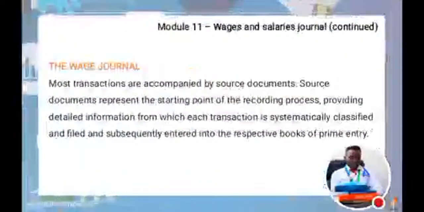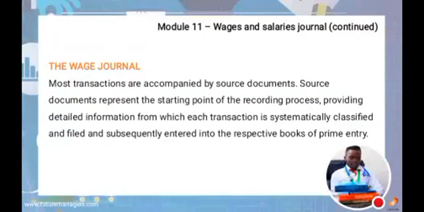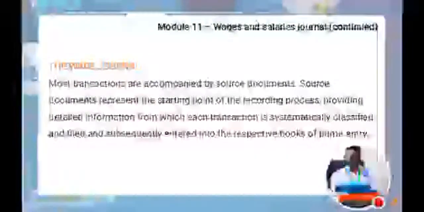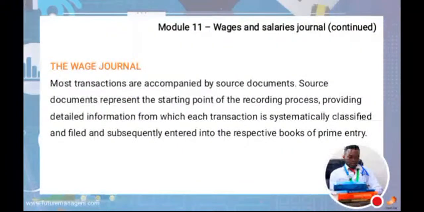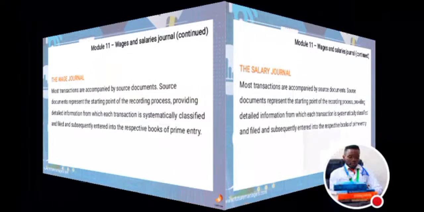Okay. Then the wage journal is also accompanied by source documents. It is one of the transactions accompanied by the source documentation, which represents the starting point of the recording process, providing the detailed information from which each transaction is systematically classified and filed and subsequently entered into the respective book of prime entry.